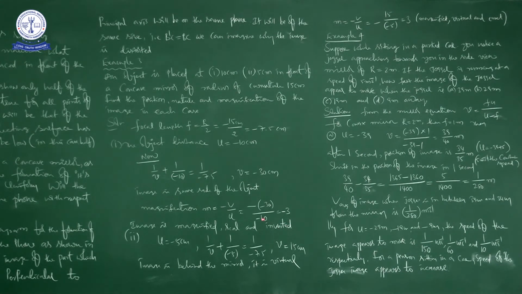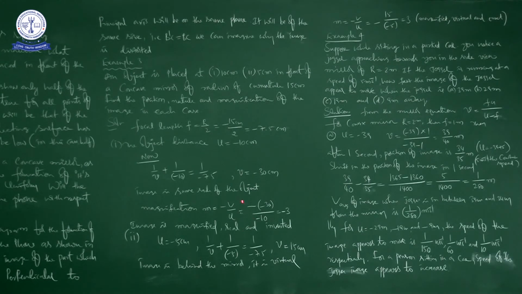So that magnification formula, also discussed in our previous classes, is m equals h of the image by h of the object, that is equal to minus v by u. That formula only we are using here once again. Anyhow, here the position of the image is on the same side as the object, and the nature is real and magnified. Based on this, you can say magnified, real and inverted. Next, second case.